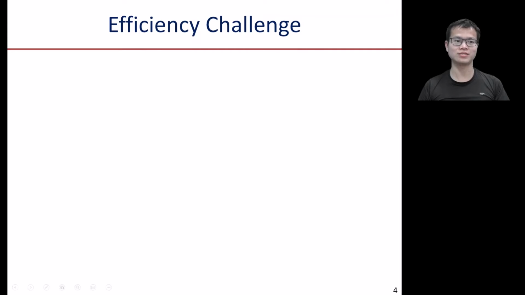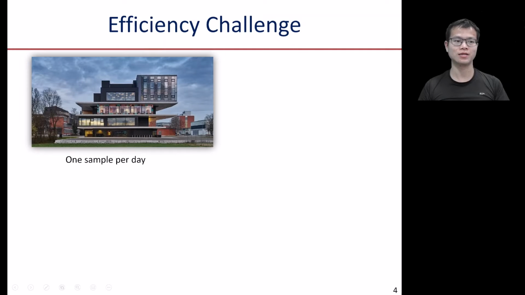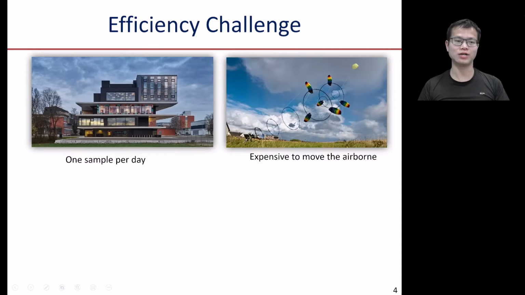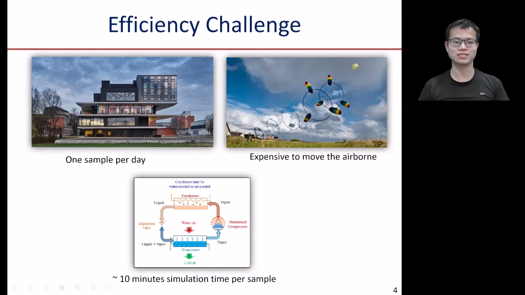And we are also facing an efficiency challenge. For example, in the building, we typically only get one sample per day. In the airborne wind energy system, it can be expensive to move the airborne system. And in the vapor compression system, it typically takes more than 10 minutes of simulation time to just get one sample.